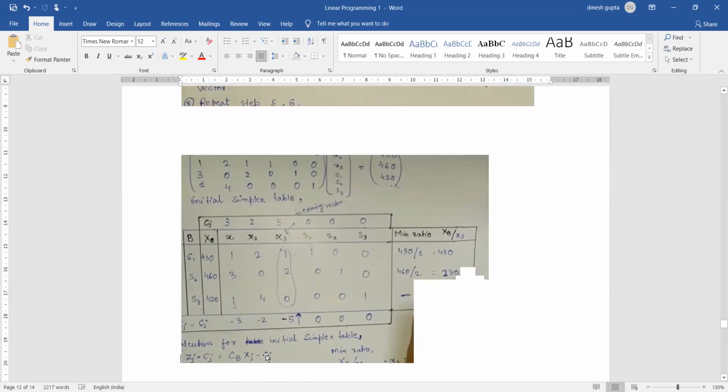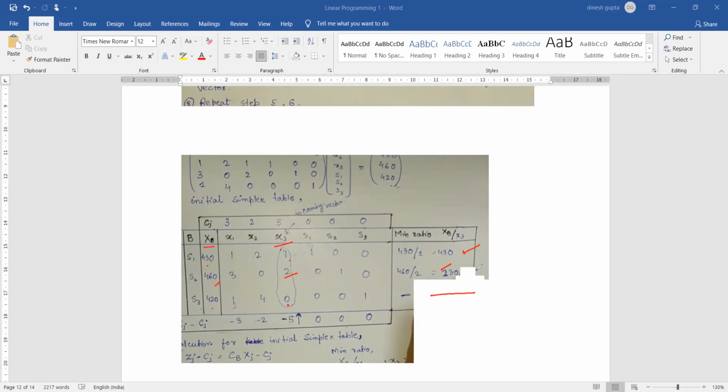So for that we need to compute a ratio, which we call the min ratio. And how is the min ratio computed? The min ratio is computed by dividing the value of xb by the value of the incoming vector. 430 divided by 1 is equal to 430, and 460 divided by 2 becomes 230. 420 divided by 0 is not possible, which means we are not going to compute it.